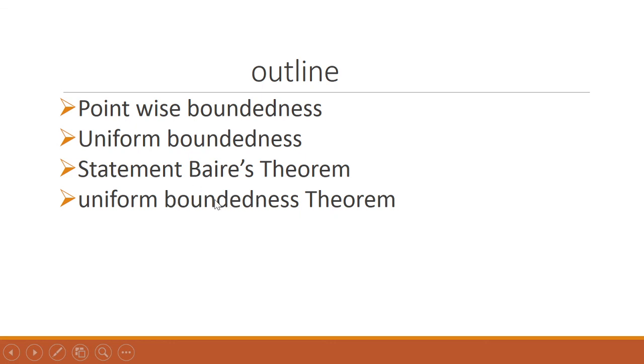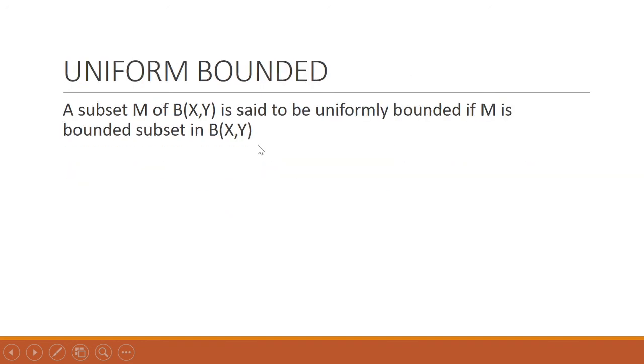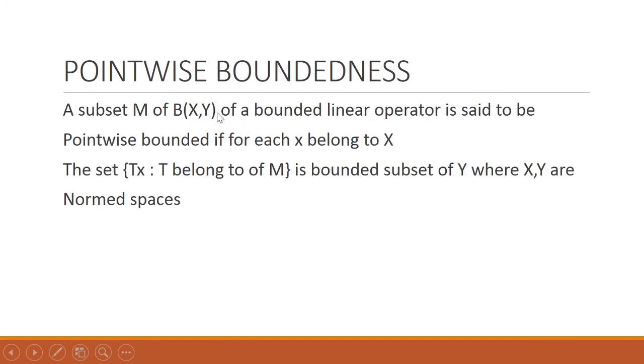So our main concern of the presentation will be this uniform boundedness theorem. But for this, first we will see what is uniform boundedness, what is point-wise boundedness, and also the Baire category theorem, which is used in this uniform boundedness theorem. So we will first see these things. So let's see, what is point-wise boundedness?